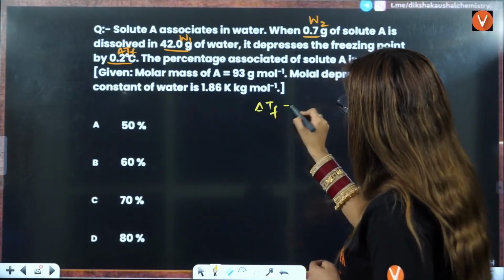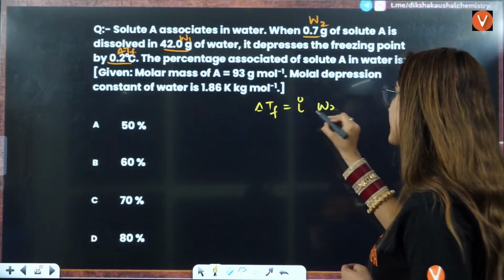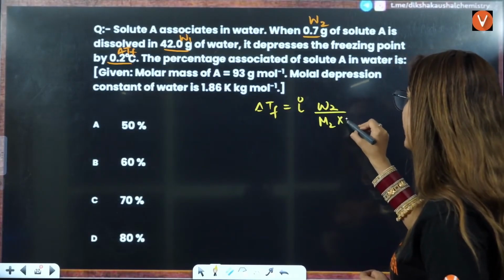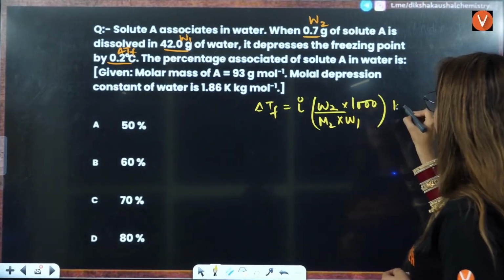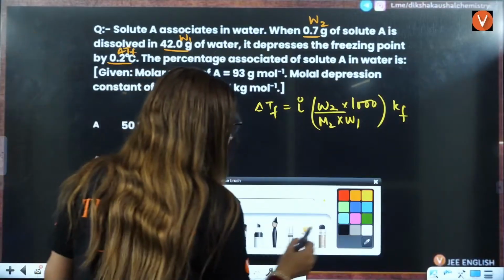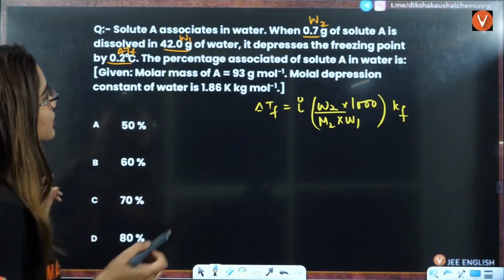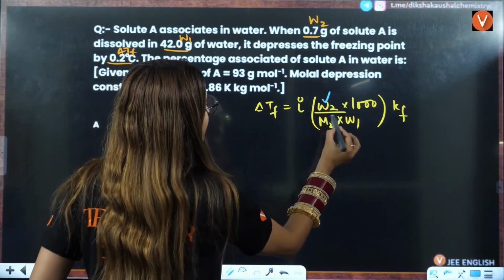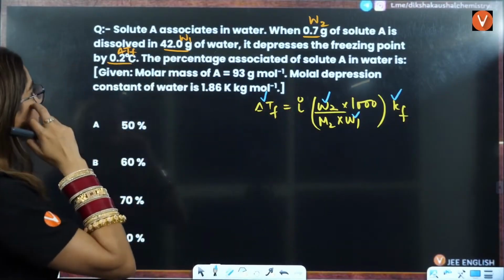Delta Tf is equal to i times molality, that is number of moles, W2 by M2 multiplied by W1 multiplied by 1000, and this is Kf. Right? If you see, everything is given to you: W2, W1, Kf, delta Tf.